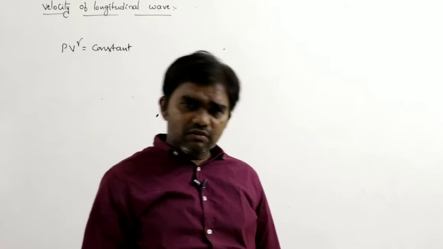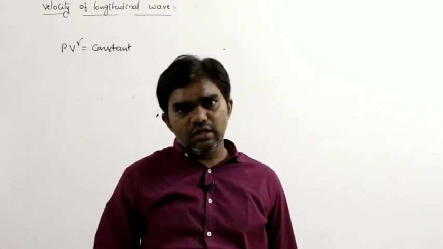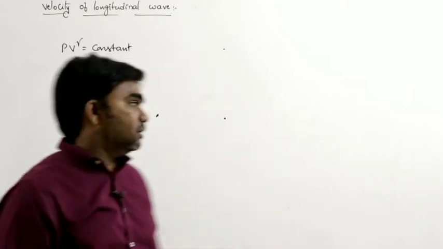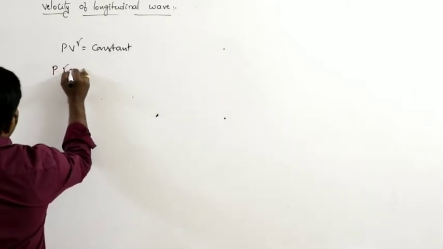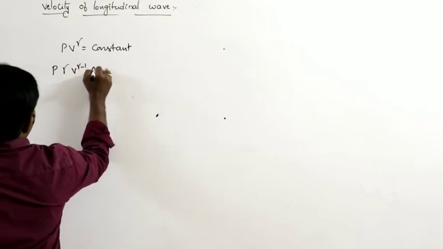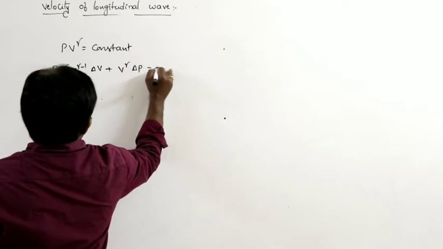Adiabatic processes exist everywhere; the processes in this scenario are generally adiabatic. So PV power gamma equals constant. Differentiating: P into gamma into V power gamma minus 1 into dV plus V power gamma into delta P is equal to 0.